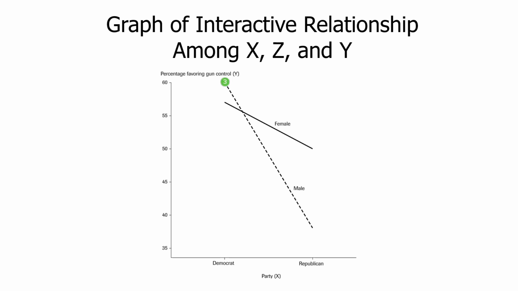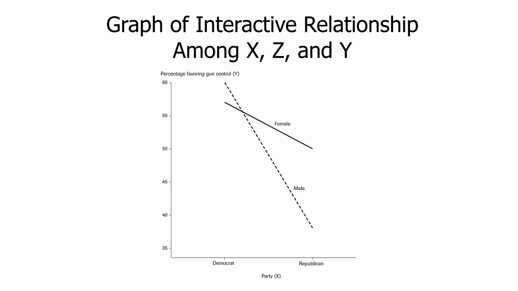Interestingly, there's always something interesting about interaction. Notice in the way I've represented it here in this example that for Democrats, there's a small gender gap, and it's a reverse gender gap here. We've got Democratic males even more strongly in favor of control than Democratic females. So the lines cross. It's sort of exotic when they do. And of course, among Republicans, there's just an enormous gender gap.